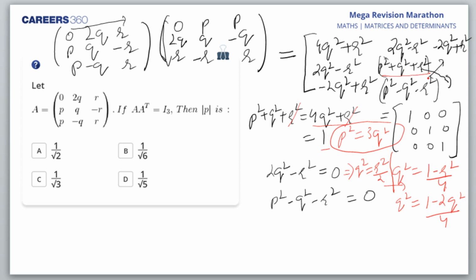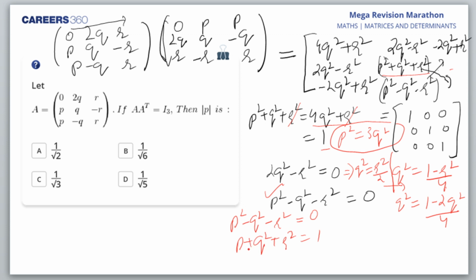A23 is this. Sorry, the last one, p square minus q square minus r square. And A23 is this one, p square minus q square. I'll take the advice of Giridhar. He's saying I'll take this A23, that is this, and this is equal to 0. I've already written. Then what do I have? A33 is p square plus q square plus r square. You're right only. That's 1. I agree to you, Giridhar.